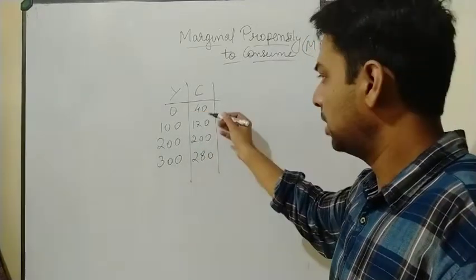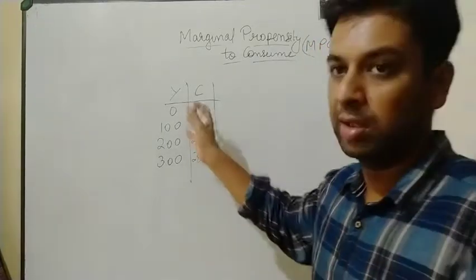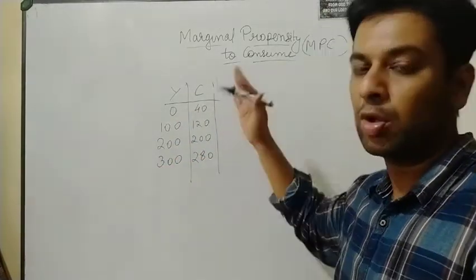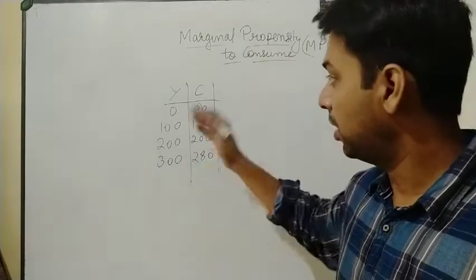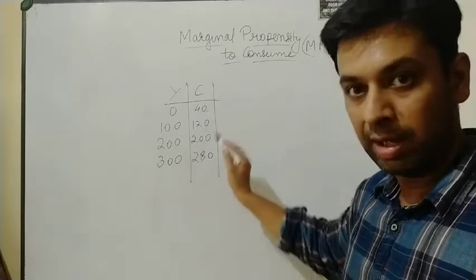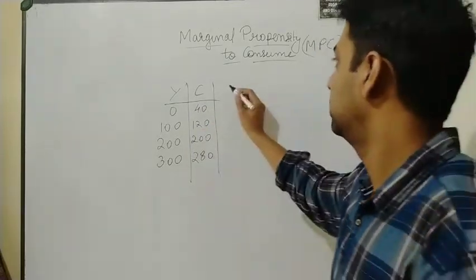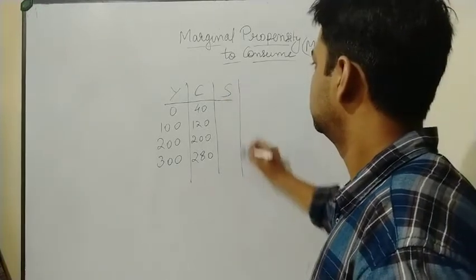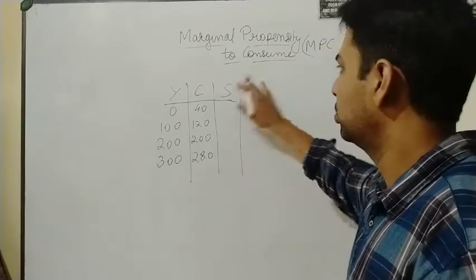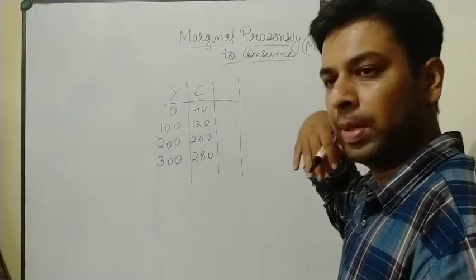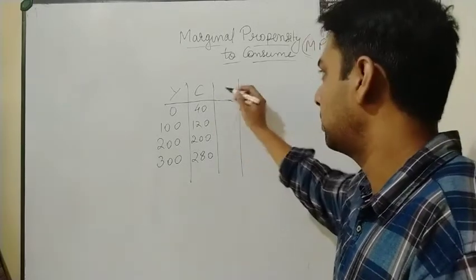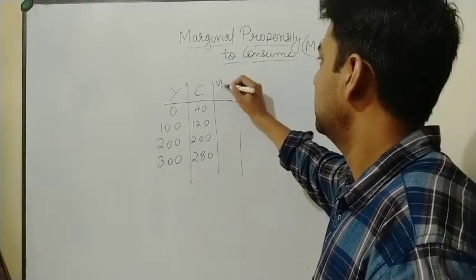I'm increasing this by 100, increasing this by 80, and remember, don't increase both at the same pace. Means if you're increasing this by 100, increasing the consumption also at the rate of 100, it should not be done. See, I'm increasing at the rate of 100 here, and here by 80, it is less. So remember it. Now saving, but here in MPC we don't actually need saving, so you can just go through directly, and if you want to present both the things you can present, but I'm taking one topic at a time, so I'm writing just here MPC.